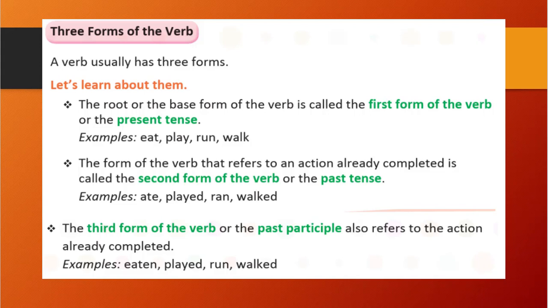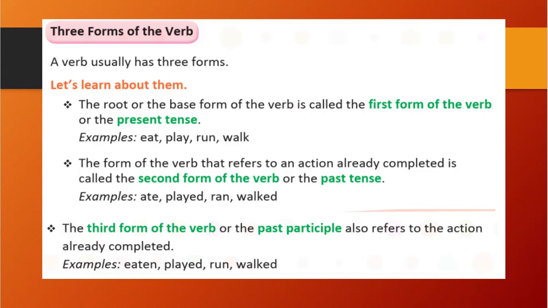Now second form, that is the past tense. When we are talking about past tense, that time we will use the second form of the verb. What is this past form? For eat, the past form is ate, play, past form is played, run, past form is ran, walk, past form is walked. Right? So the form of the verb that refers to an action already completed. When we are talking about past, it means it has already happened or completed.